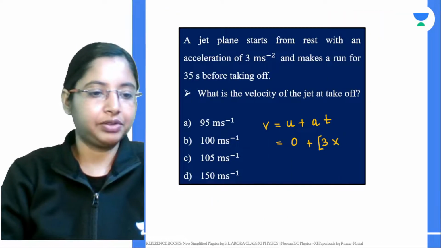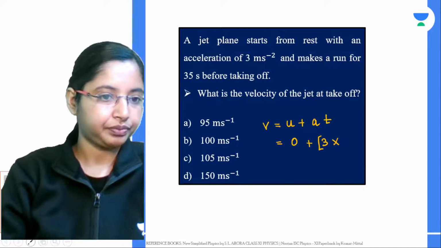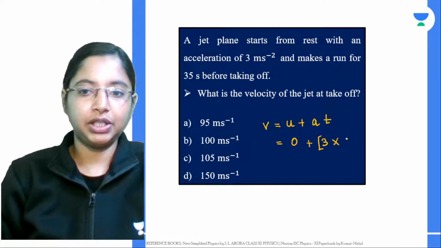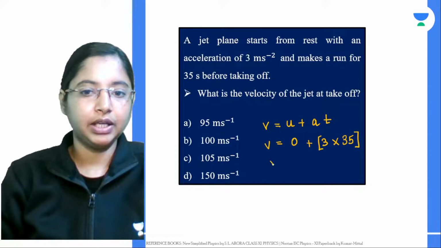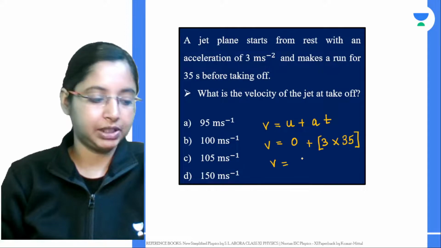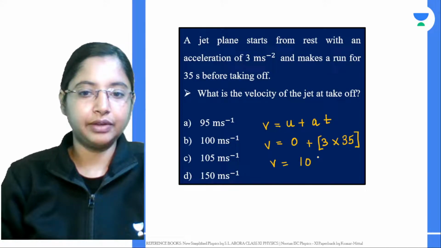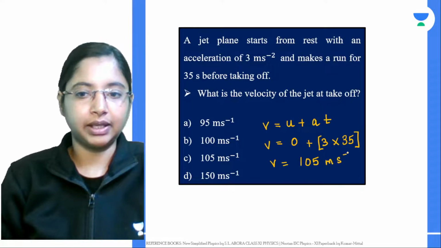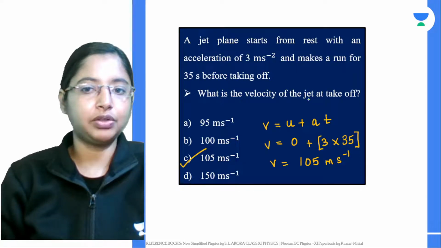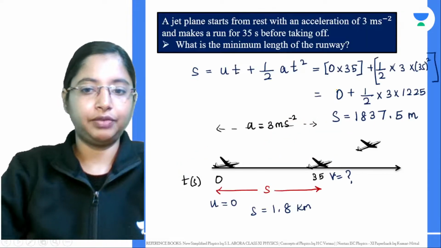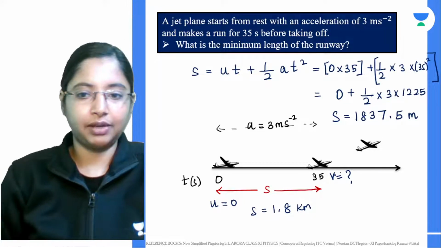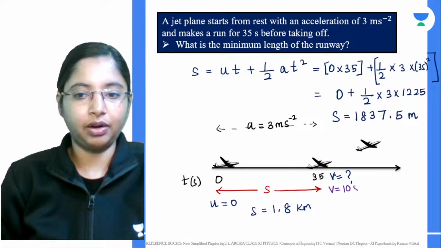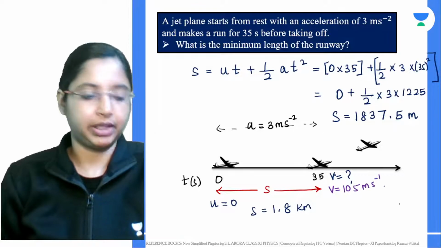So for time t equal to 35 seconds, v will be equal to 3 into 35. If you multiply 3 into 35, you get 105 meters per second. That's the velocity of the jet at takeoff. The v value is what we are seeing here. The velocity when the jet is taking off is 105 meters per second.